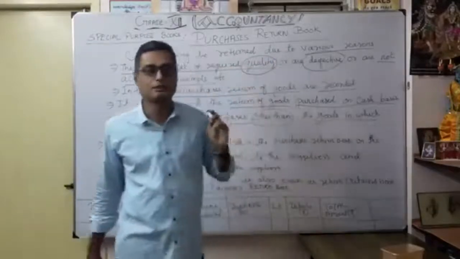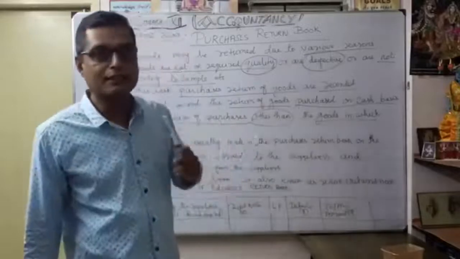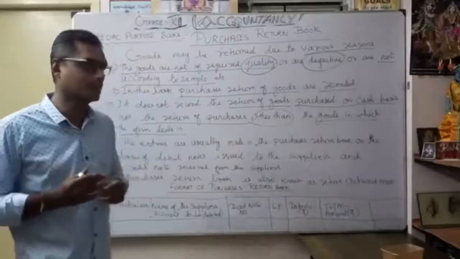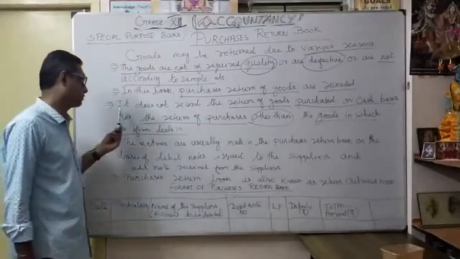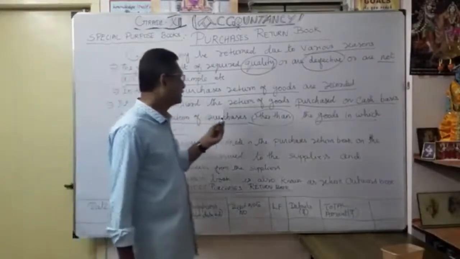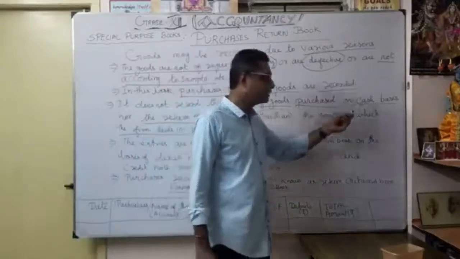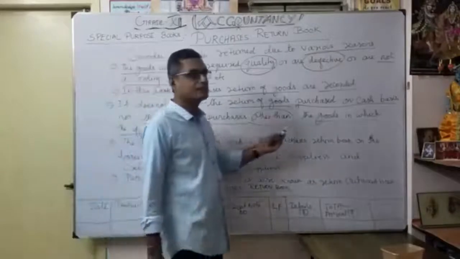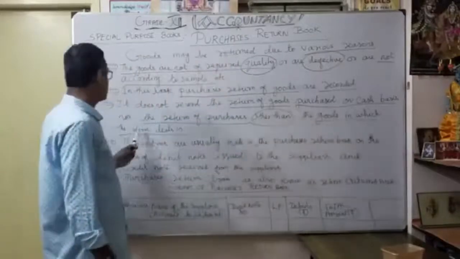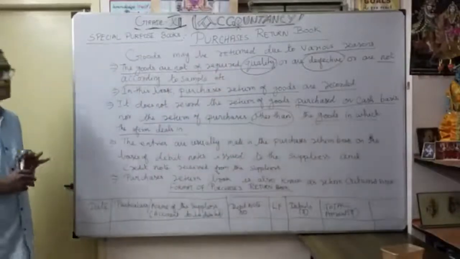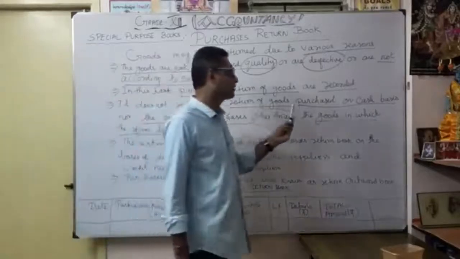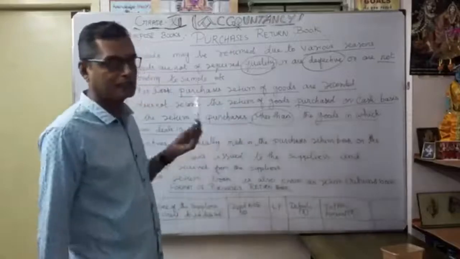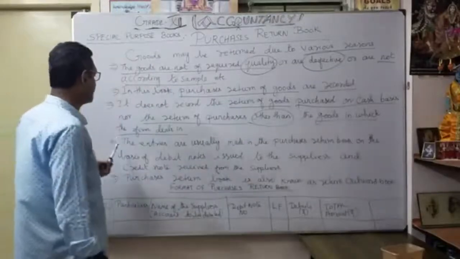That is very important: credit transactions, the credit purchases you made earlier, now we are going to return. This point is very important. It does not record the return of goods purchased on a cash basis, nor the return of purchases other than the goods in which the firm deals. So basically, cash purchases are not recorded here. If any cash purchase is defective, that is different.